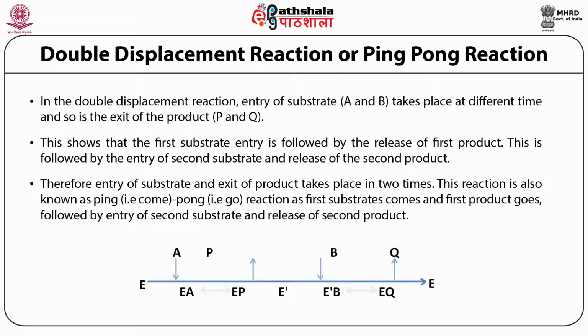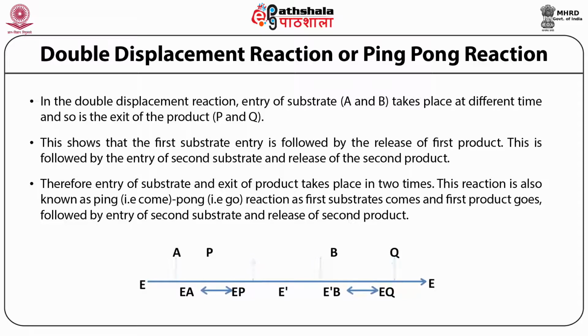You can see in the picture, free enzyme combines with substrate A producing the EA complex. There is a conversion of the EA complex into EP, and that product is released, and the group carried by A, which needs to be transferred to substrate B, is carried by the free enzyme.